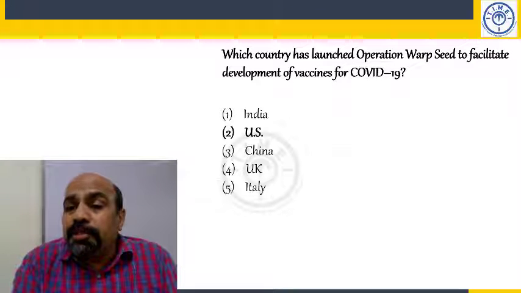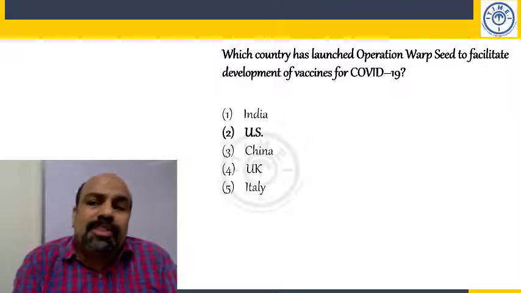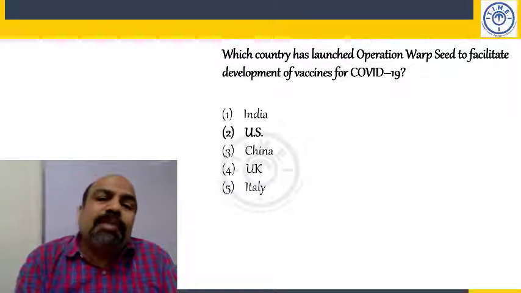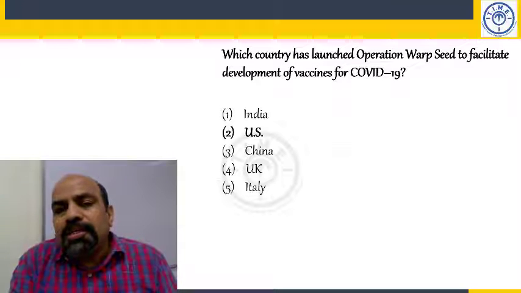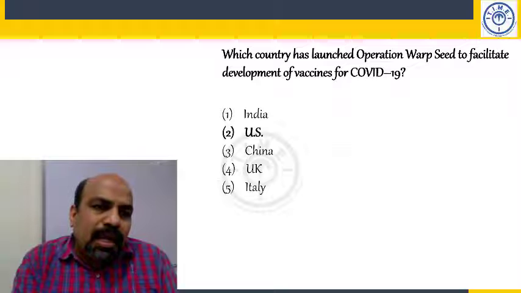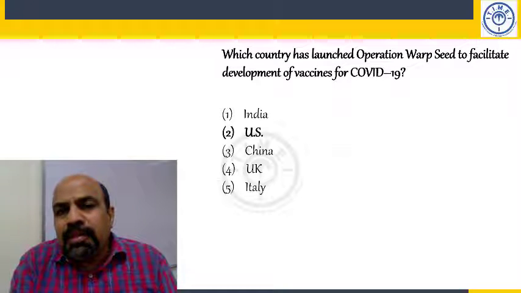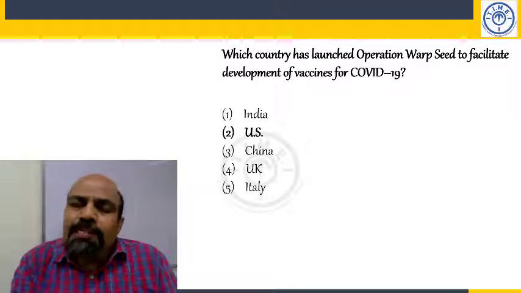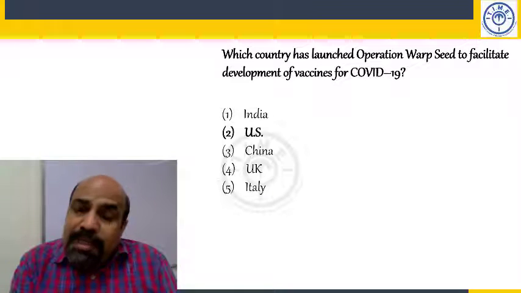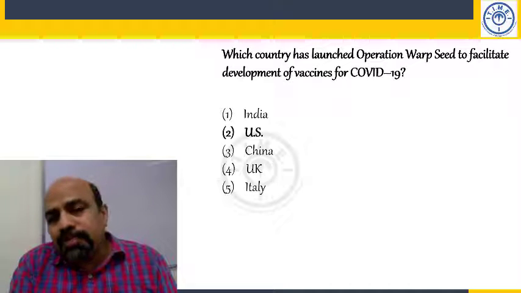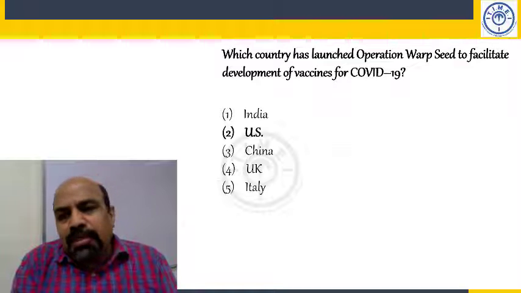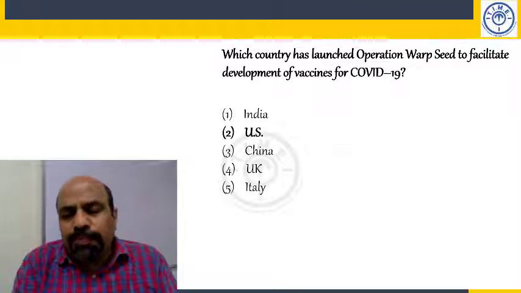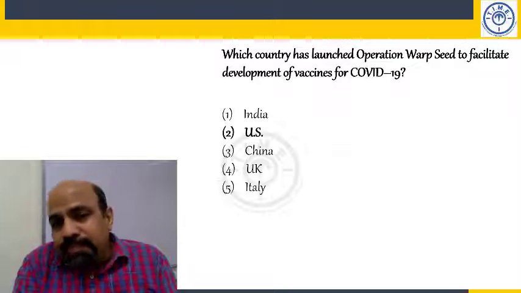Which country has launched Operation Warp Speed to facilitate development of vaccines for COVID-19? It is the United States. They launched it. This is a highly diversified project. I mean, there are a lot of organizations involved in this: universities, pharma companies, government agencies. All of them are involved in this, basically. So they are looking at accelerated development of medicines for coronavirus 19. Hopefully, we get a medicine. Things are very bad, my friends.